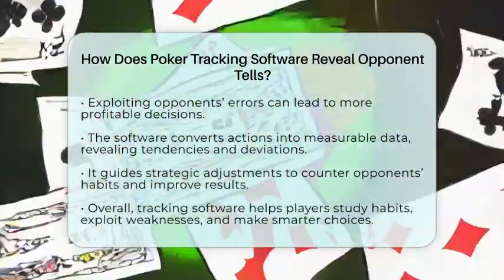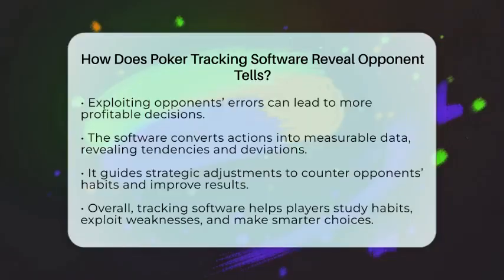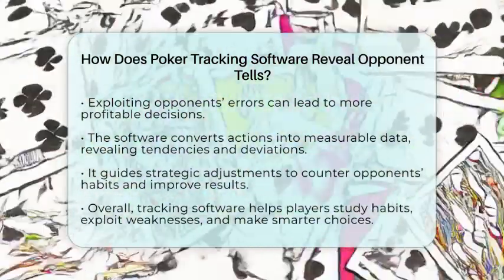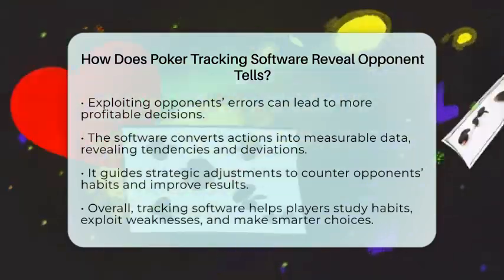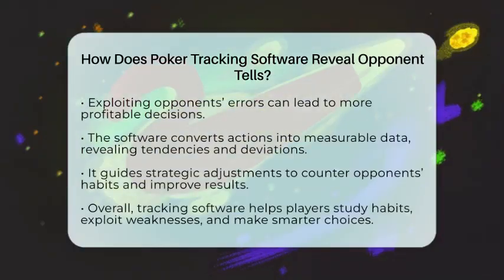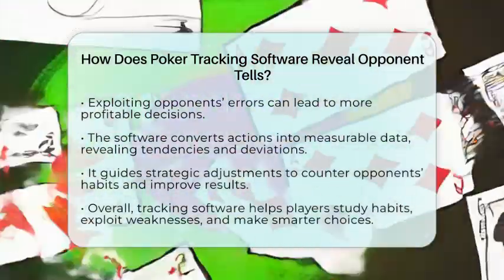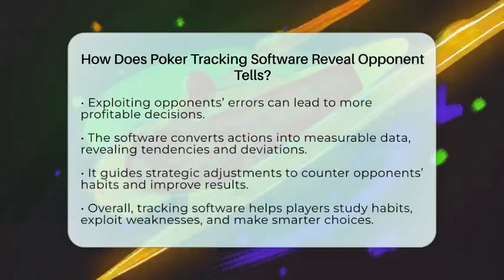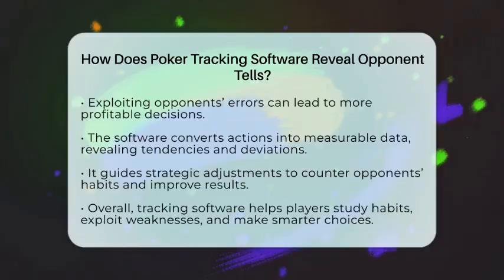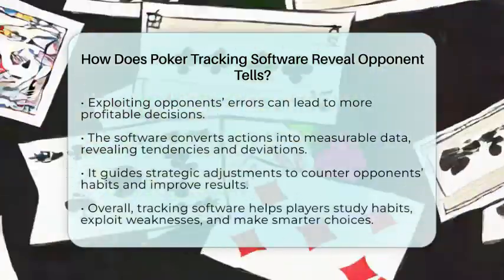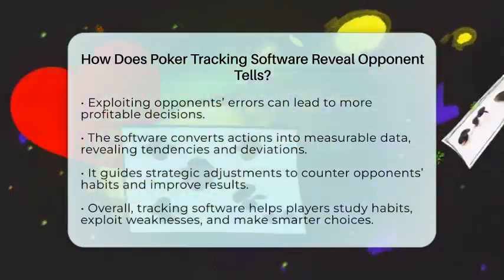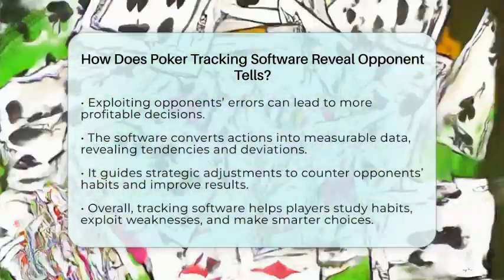In simple terms, poker tracking software reveals opponent tells by turning their actions into measurable data. It displays this data live during the game, helps you notice deviations, and guides your decisions. It's a powerful tool for studying your opponent's habits and improving your game over time. When combined with good mindset and management, tracking software becomes an essential part of your study and improvement process. It helps you make smarter choices, exploit weaknesses, and ultimately become a better player.